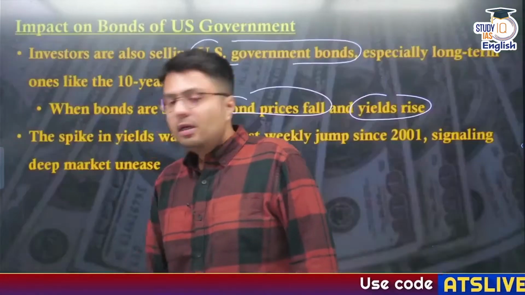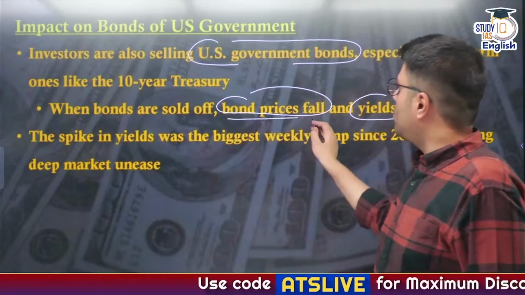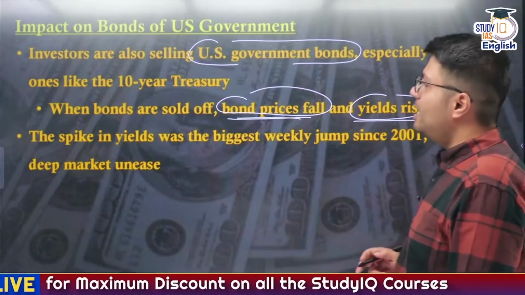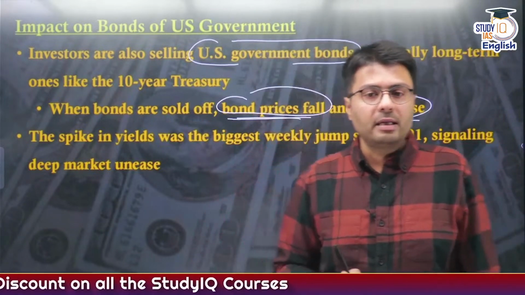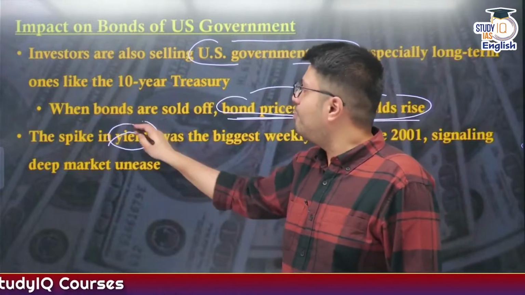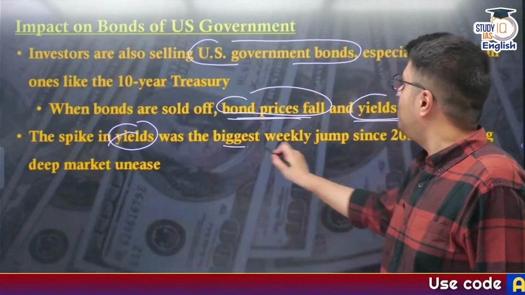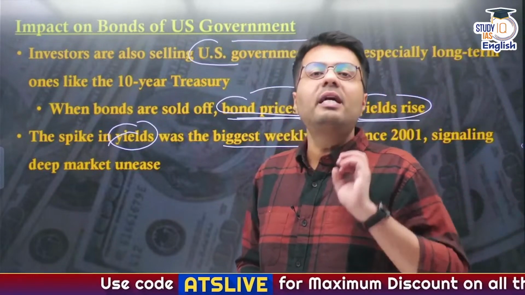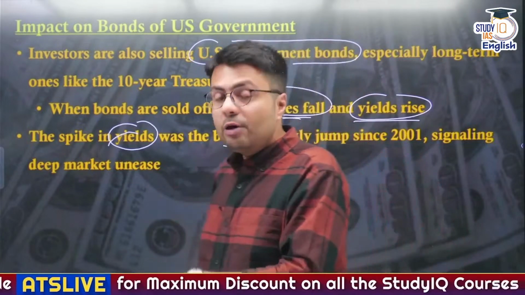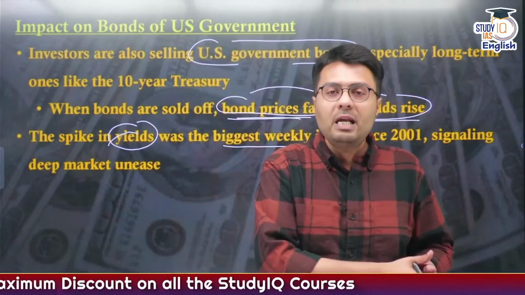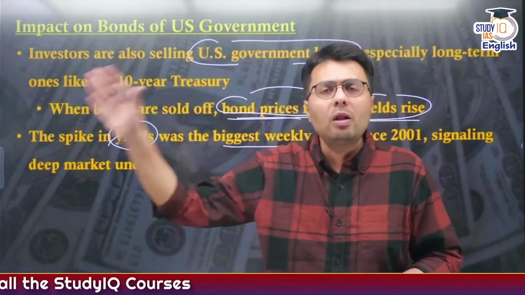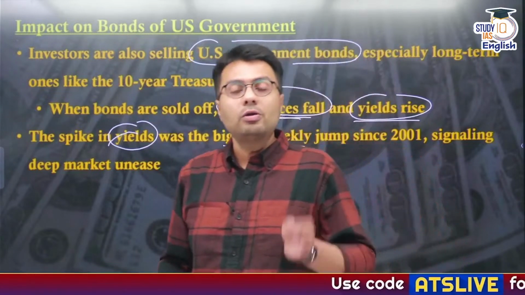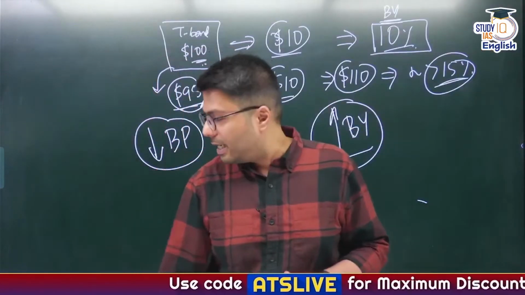Understand this concept. So this has led to a fall in the bond prices of US government treasury securities and a rise in the yield of government securities of the United States. Now this spike in the yield of US government securities is the biggest weekly jump since 2001, and this has actually reduced the sentiment in favor of the US market. Particularly, investors are apprehensive of investing their money in the US market, and that is why they are pulling out all their investments. They are pulling out of their dollar investments, they are pulling out of their investments in treasury bonds, or the government securities of the US market, right?